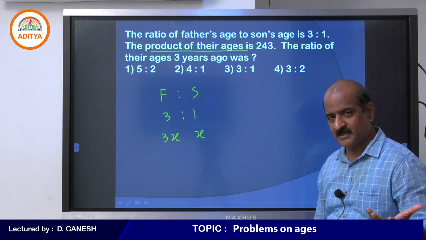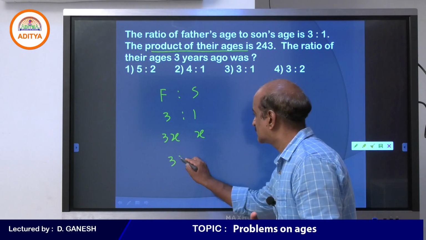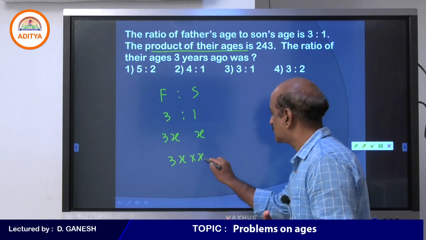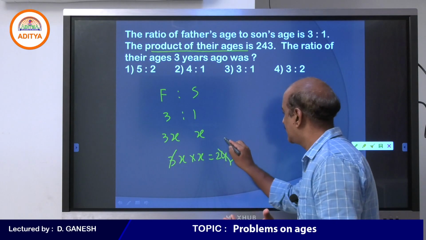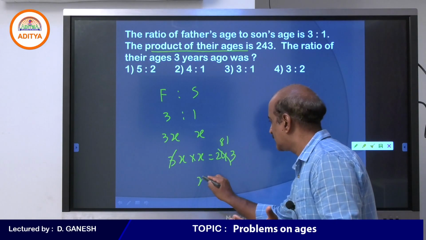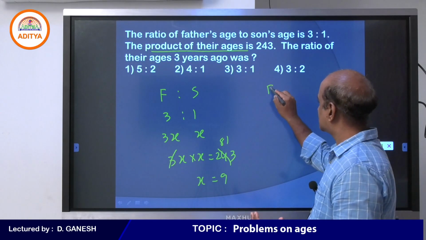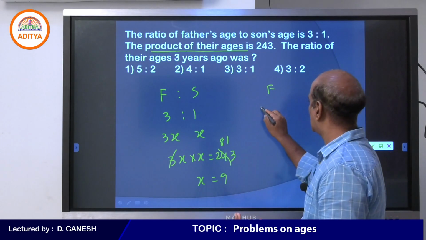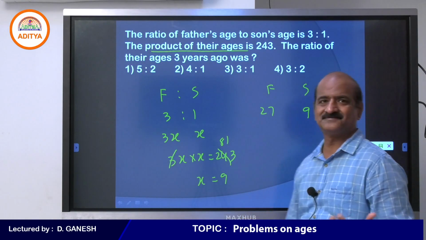Father's age can be taken 3x, son's age can be x, and product 3x into x is equal to 243. Therefore x square is equal to 81, x is equal to 9. So father's present age 3x, 3 into 9, 27, son's present age 9.